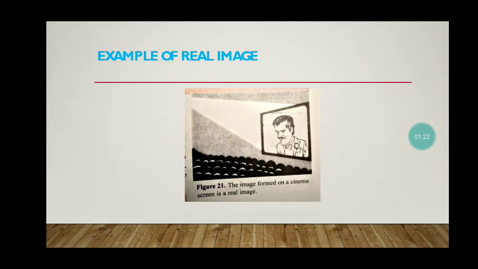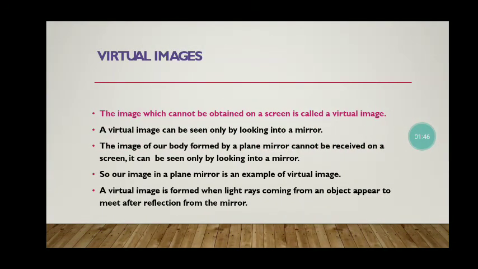Examples of real images: the image formed on a cinema screen is a real image. Even the shadow formed by an object with the help of light, all the shadows that form on a screen, is also an example of a real image because the image is formed on the screen.